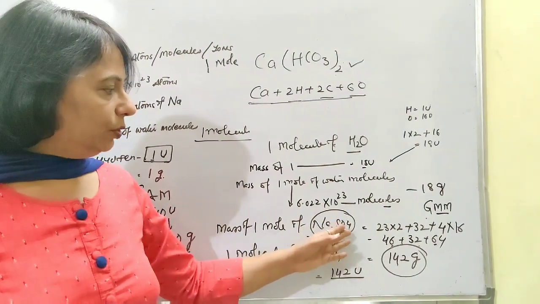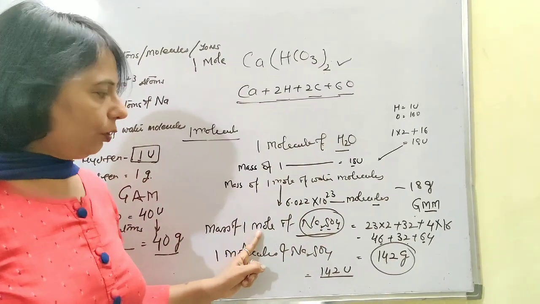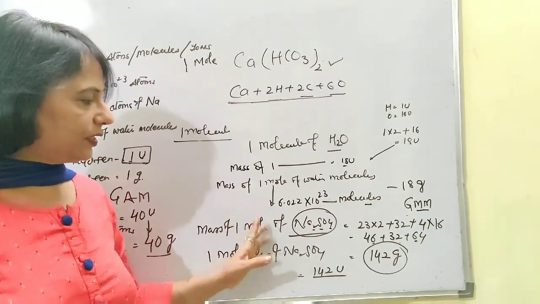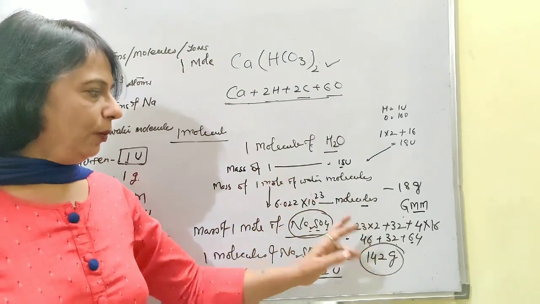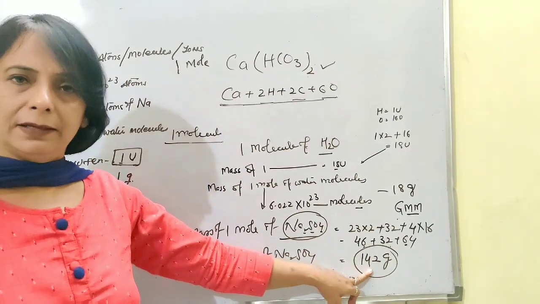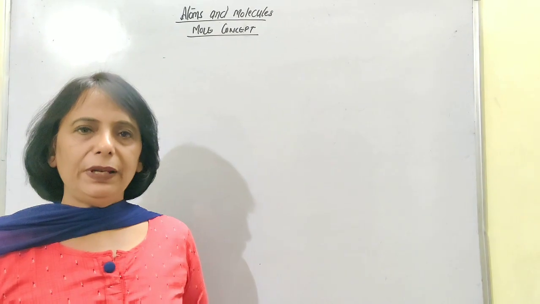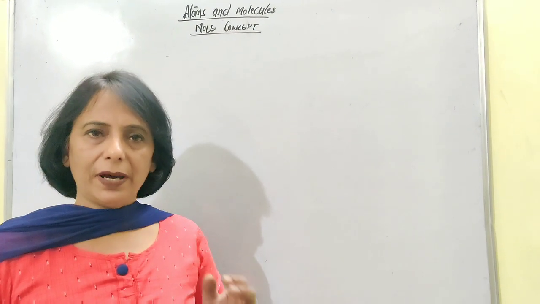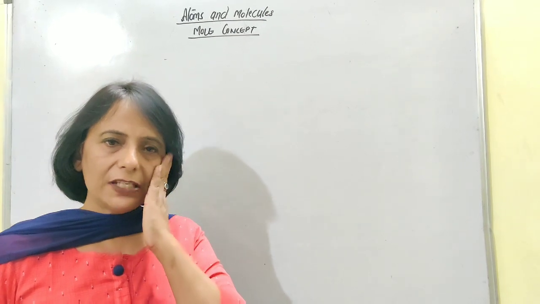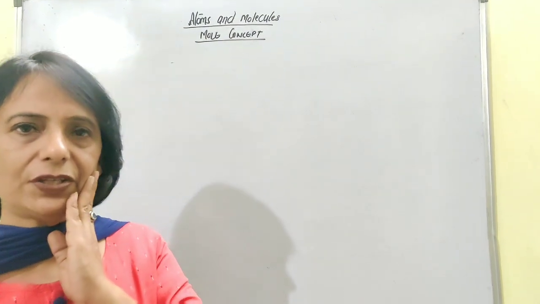So finally what did they do? They went for this mole concept, where 1 mole gave a good value of that particular substance in grams. In a similar way we can go for ions, the mass calculations or the moles of the ions present in a particular substance.